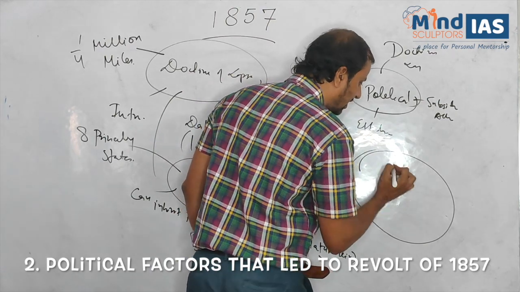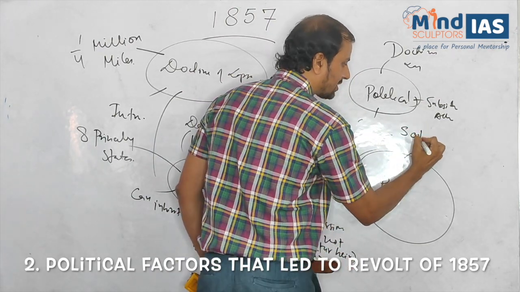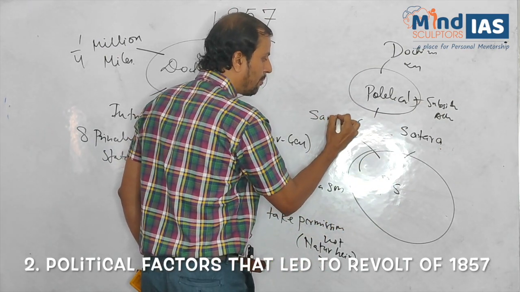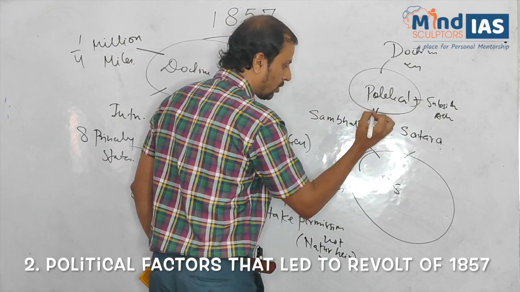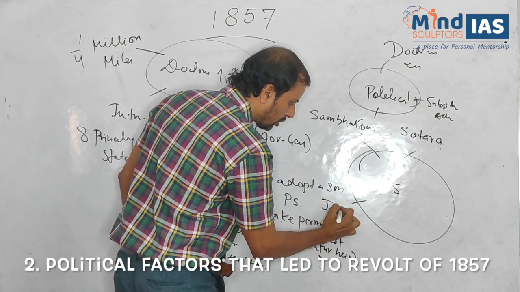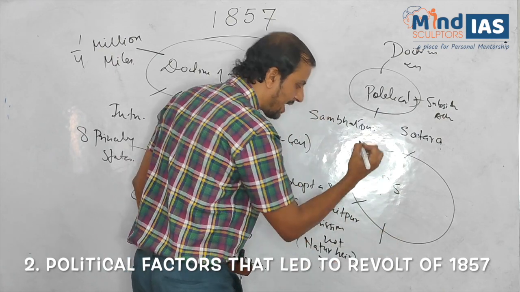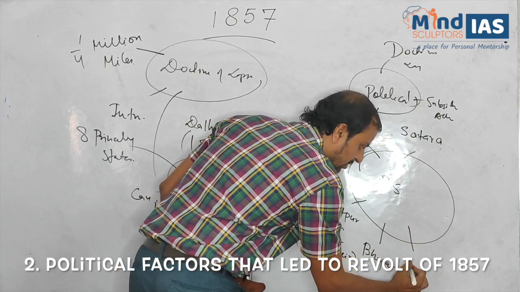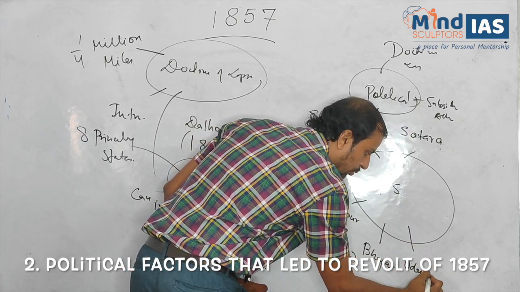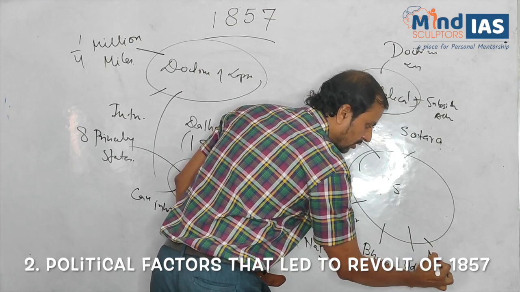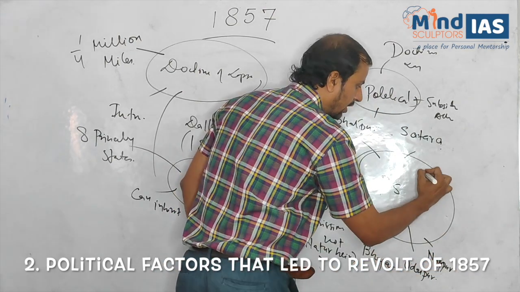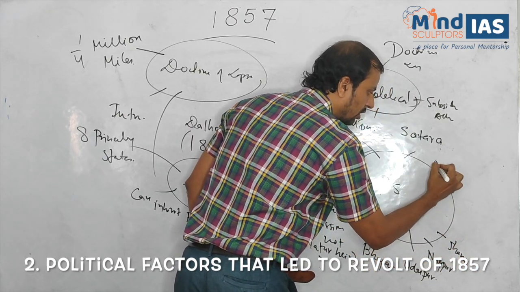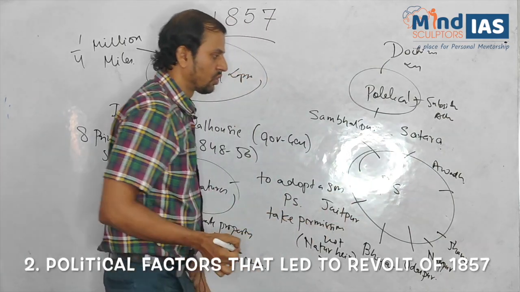Those princely states are: first, Satara; second, Sambhalpur; next, Jaipur; next, Bhagat; next, Udaipur; next, Nagpur; next, Jhansi, and last, Awadh. Clear?